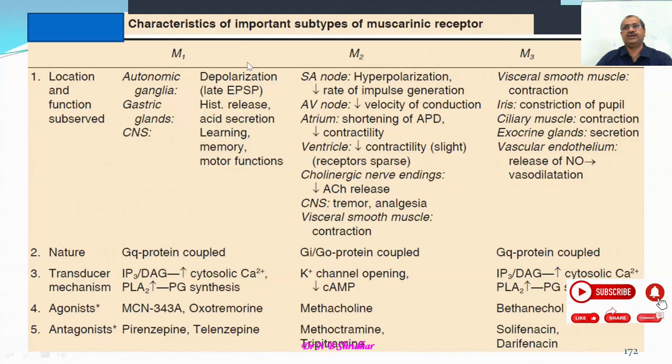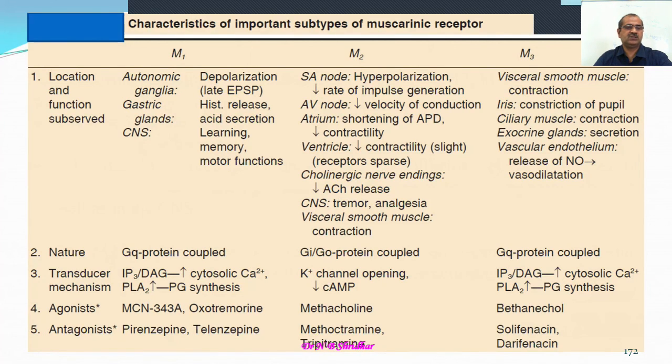M2 receptors are very specific to the heart. That's why we listed how it acts on the SA node, AV node, atrium, ventricle, and the cholinergic nerve ending. And in the central nervous system, there are tremors and analgesia.